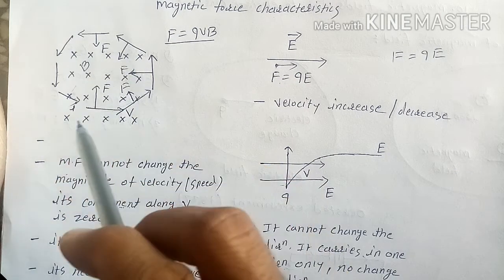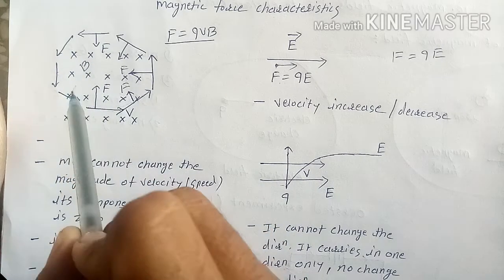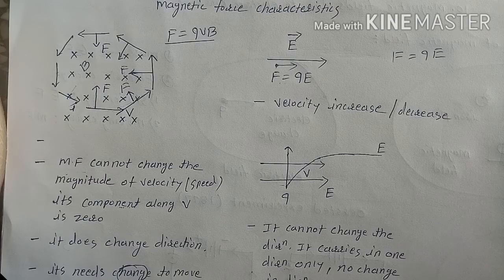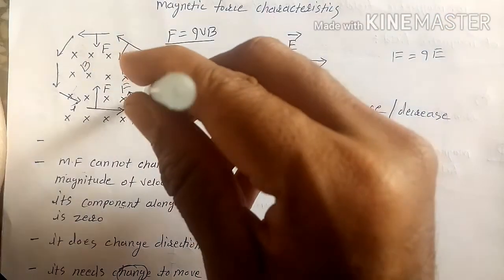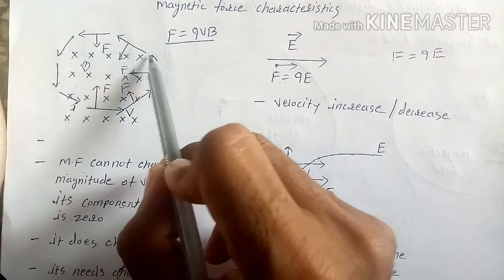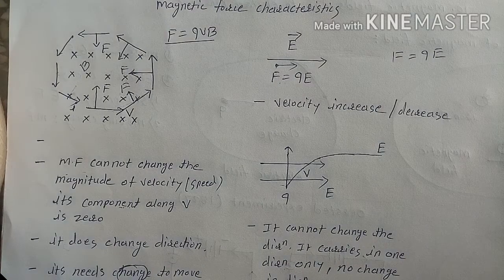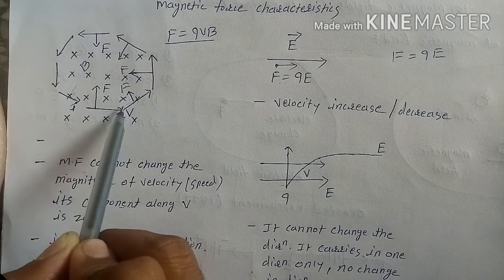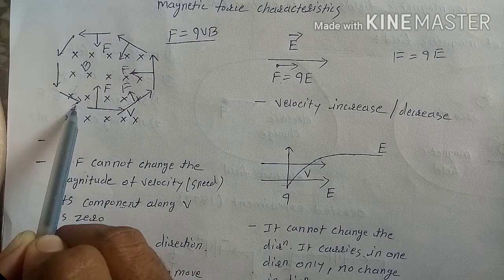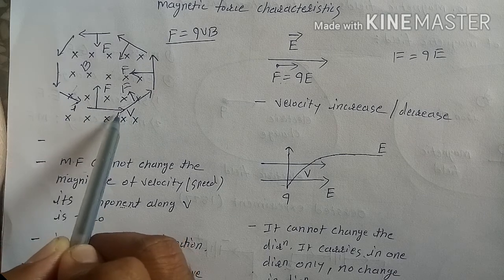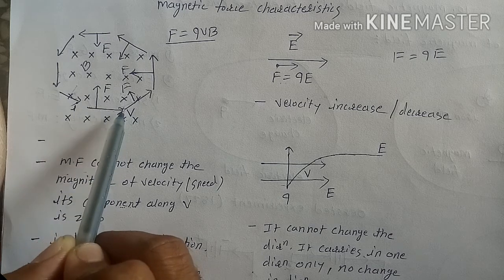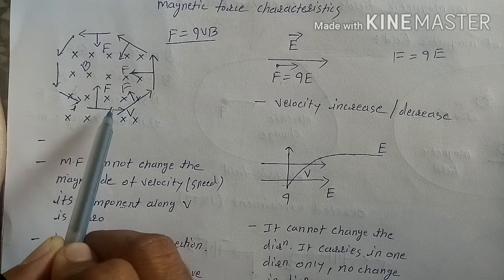So here is a certain magnetic field, and we will show it in a particular direction, say going inside, that is in the z axis. Here we place a conductor in which charge is moving. Say this is the conductor. In this, current I is flowing, so the charges are moving. If the charges are moving in this direction, then it will experience a force.